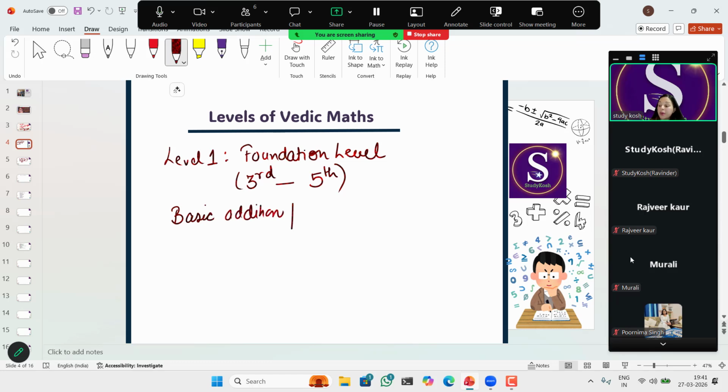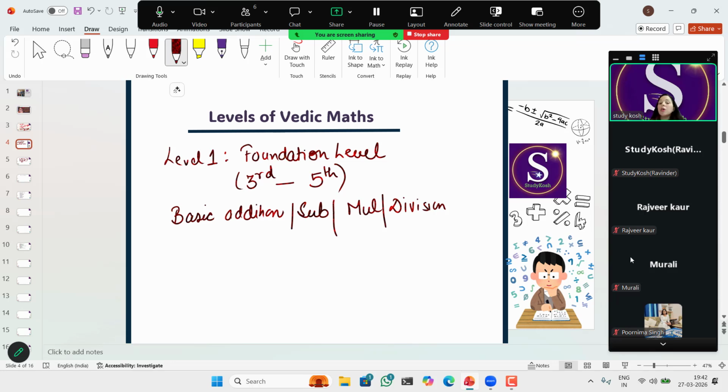For division as well, we'll teach the Nikhilam method, where we take numbers which are near to the base. As per that, we'll explain everything to the students. The main goal here should be to make students comfortable and remove the fear of maths from the student, right? So this is level 1.